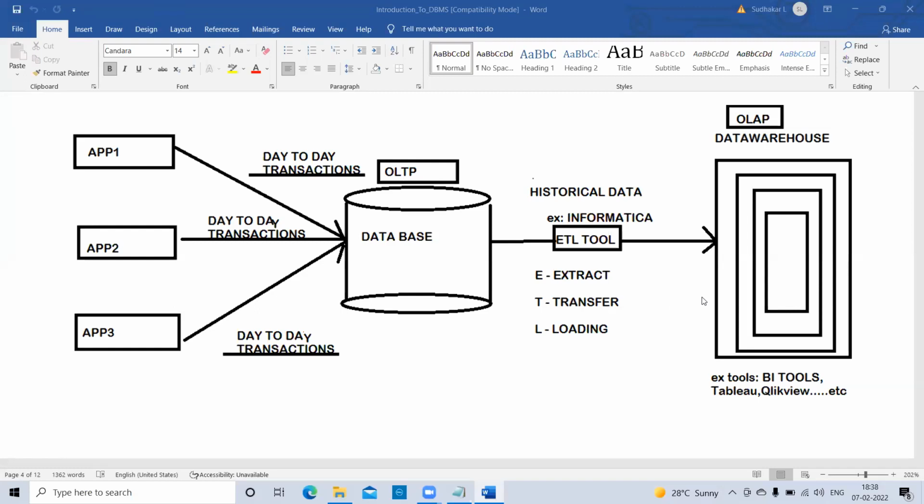For big data storage purposes we are using a data warehouse. That is a big data concept. So for big data analysis, big data storage, big data summarizing, and generating reports from big data, data warehouses are useful.